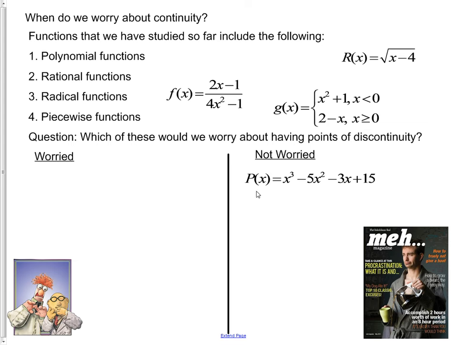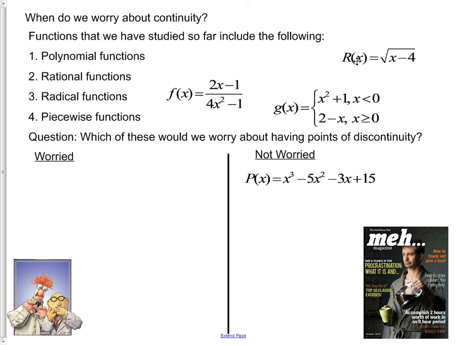The limit as x approaches some value c will be defined, and the two values will equal each other. So polynomials are always nice and continuous.